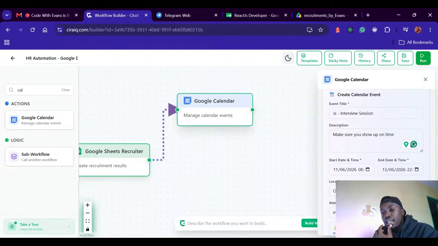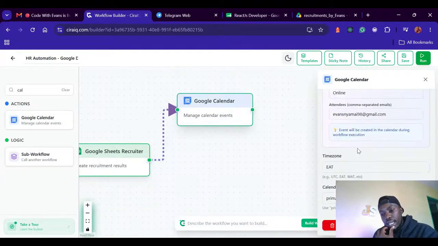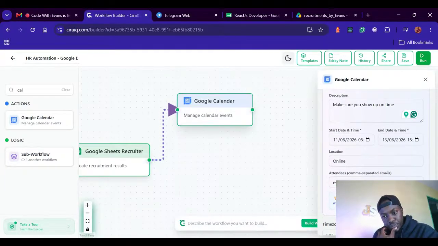So on Saturday, the latest I can do interview is 3:30, 15:30. So it will check the time, and then it will schedule the calendar for that case.